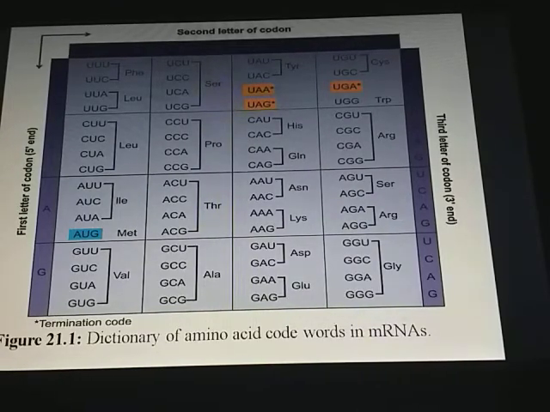There are 20 standard amino acids present. These 20 standard amino acids have got 61 codons. Altogether there are 64 codons available. Of the 64 codons, 61 code for these 20 amino acids, which are called standard amino acids. These are called standard amino acids because they take part in the synthesis of protein. So these 20 amino acids have got 61 codons, and the remaining 3 codons, UAA, UAG, UGA, are called termination codons or nonsense codons.